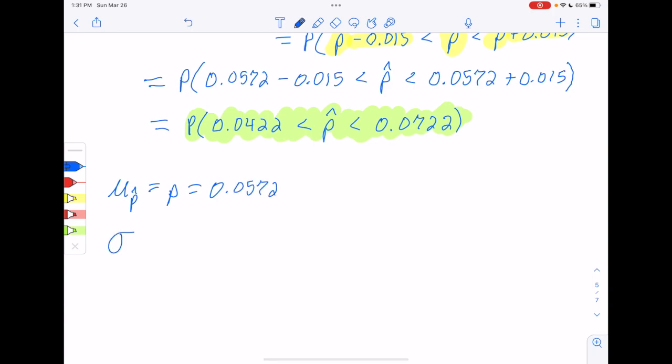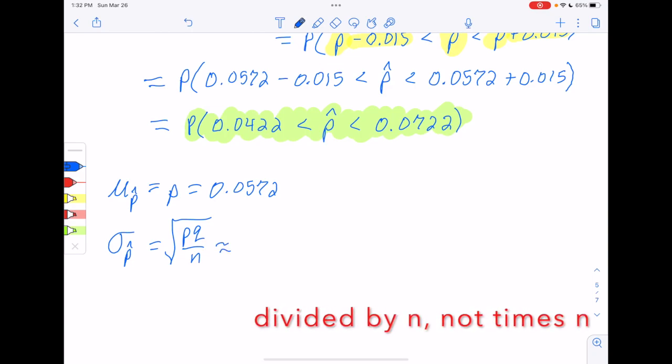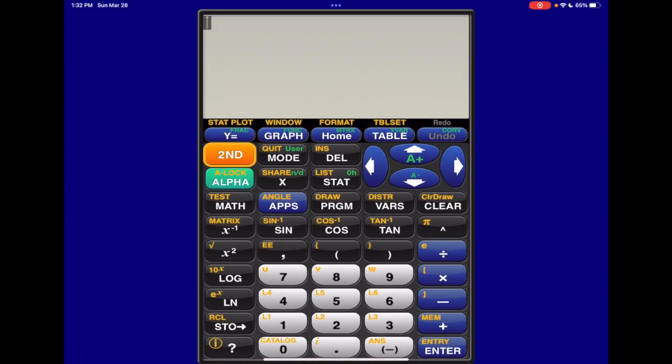And then the standard deviation of p-hat would be the square root of p times q over n. So we will go to the calculator for that one. Let's jump over there real quick. So we want the square root of p, which is 0.0572. Missed the 0, so we'll fix that, 0.0572. And then times 1 minus p.